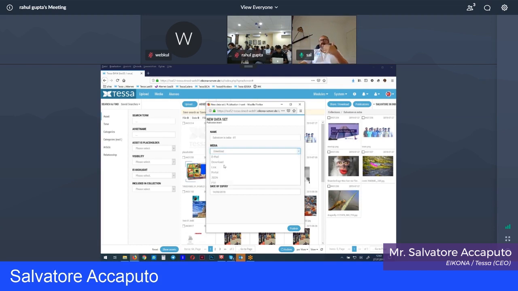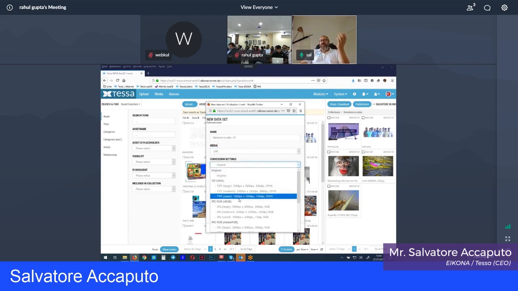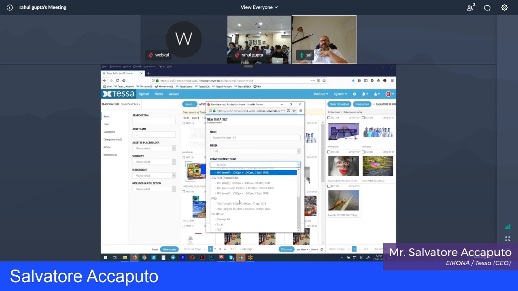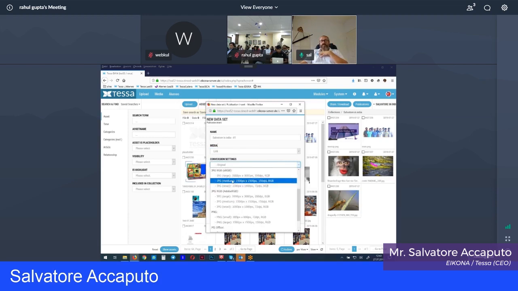Or a link, then you get a link that you can copy, paste, and go to your email client and send it to someone. Now, with these three, what happens is that you're going to get a zip file, and here you can change how the content should be. You can say, for example, I want all images in there to be as JPEG in a special resolution. This is something that we can put in there.